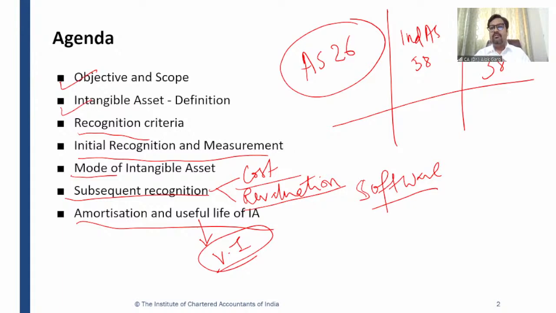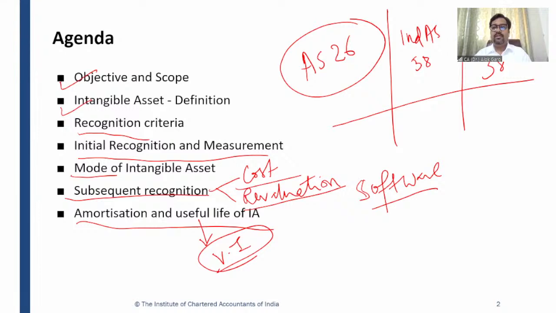Or I can say that most of the non-current assets have to be initially recognized at cost, except biological assets under the agriculture standard, right? So when you read Ind AS 41, you will find that a biological asset is not recognized at cost. It has to be recognized at fair value less cost to sell. But otherwise, most of the assets are recognized at cost, like PPE, investment property, your intangible assets, right?